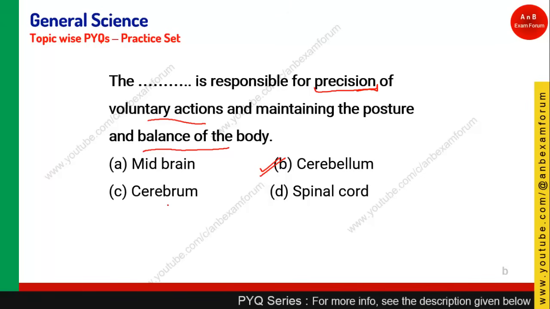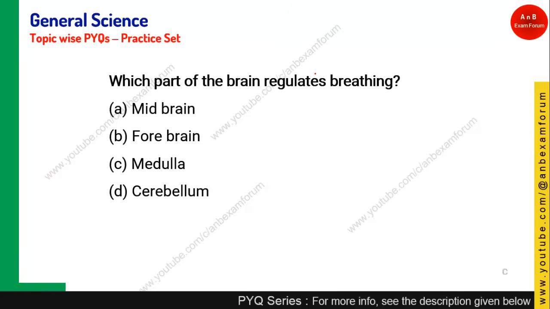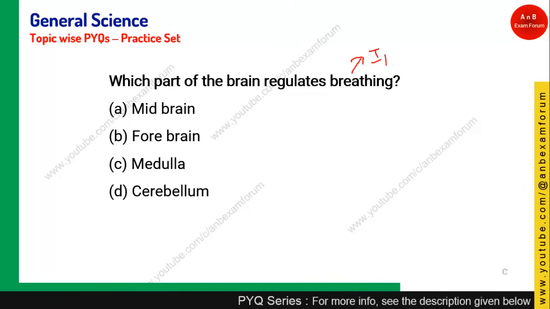But if the word precision is there, you should answer cerebellum. Okay, which part of the brain regulates breathing? We know that breathing is an involuntary action, right? As we know that involuntary action is controlled by medulla, those who have given option C are right.